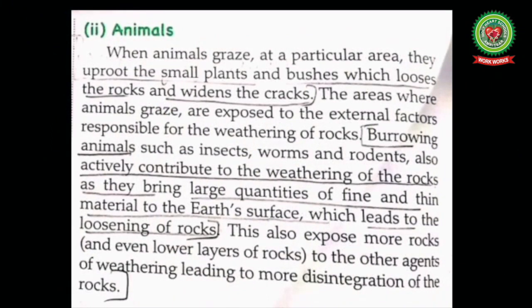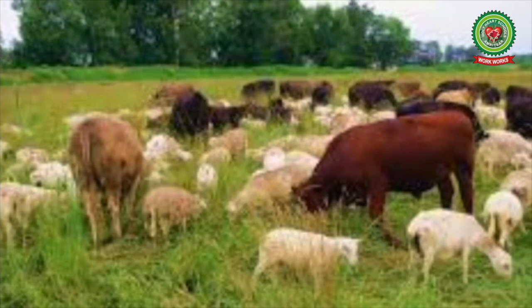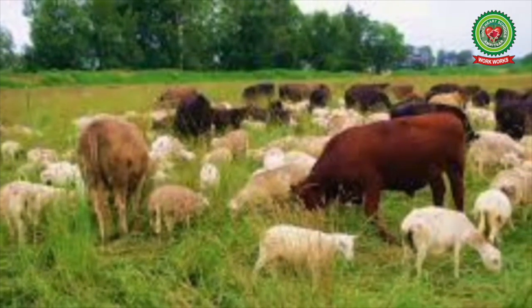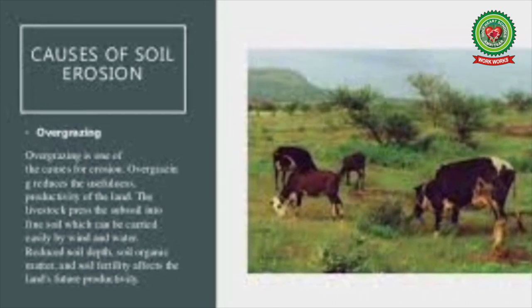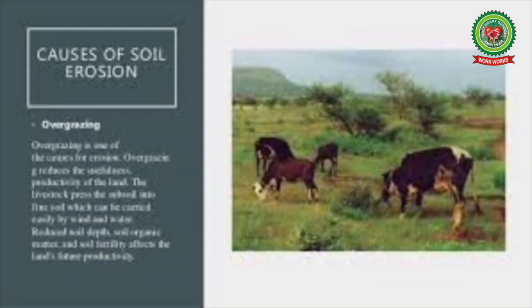Let's read further. Animals. When animals graze at a particular area, they uproot the small plants and bushes, which loosens the rocks and widens the cracks. The areas where the animals graze are exposed to the external factors responsible for the weathering of rocks. Overgrazing of animals in a particular area leads to soil erosion, because when the animals graze, they uproot the small plants and bushes, which loosens the rocks and widens the cracks.